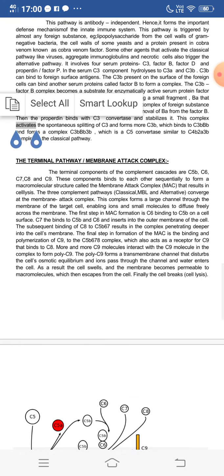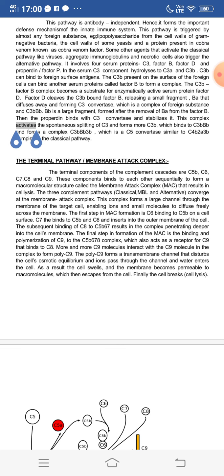Then the terminal pathway or membrane attack complex. The terminal components of the complement cascades are C5b, C6, C7, C8 and C9. These components bind to each other sequentially to form a macromolecular structure called the membrane attack complex, MAC, that results in cell lysis, that is the breakdown of the cell. The three complement pathways, classical, MBL and alternative, converge at the membrane attack complex. The complex forms a large channel through the membrane of the target cell, enabling ions and small molecules to diffuse freely across the membrane.